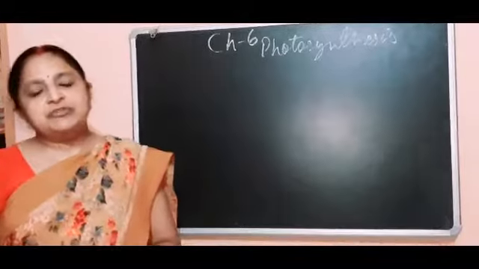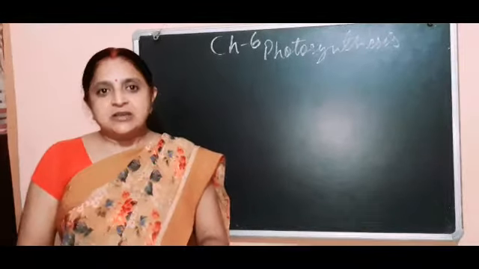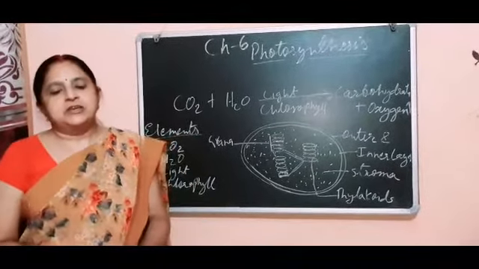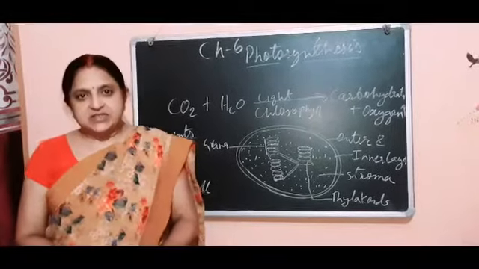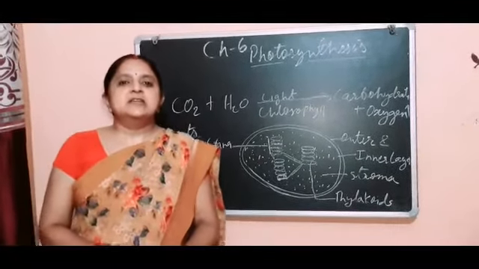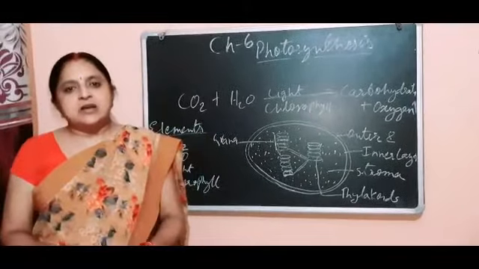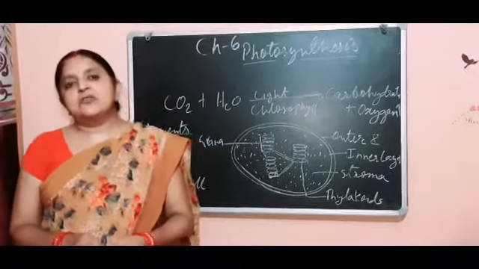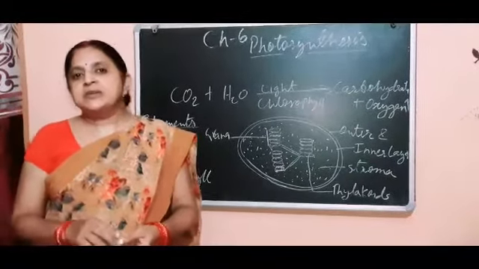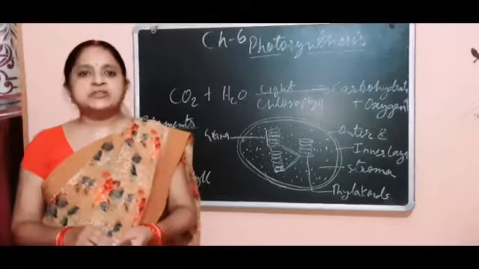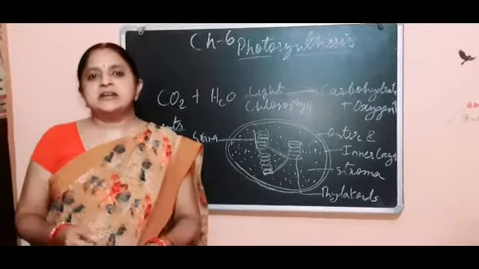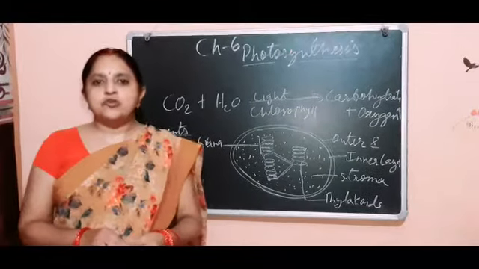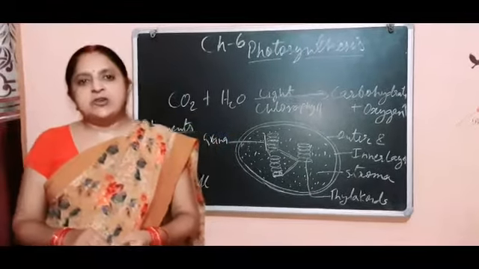There are two categories of nutrition, autotrophs and heterotrophs. Autotrophs means green plants making their food with the help of inorganic substances, and heterotrophs means the animals. All the animal kingdoms which depend on others for their food are called heterotrophs, because they are directly or indirectly dependent on plants for their food. So plants are called autotrophs and all the animals are called heterotrophs.